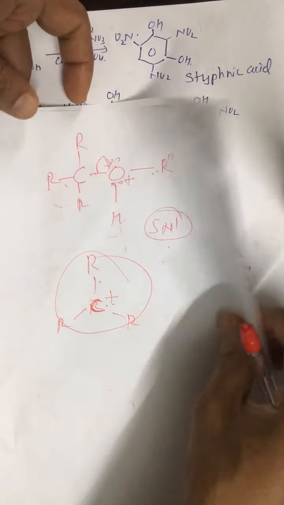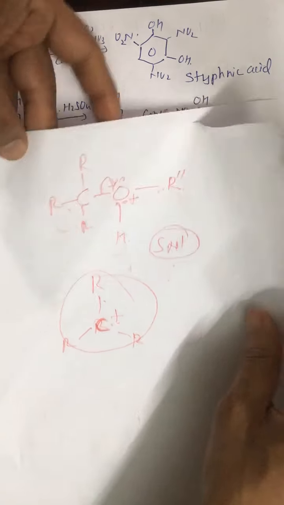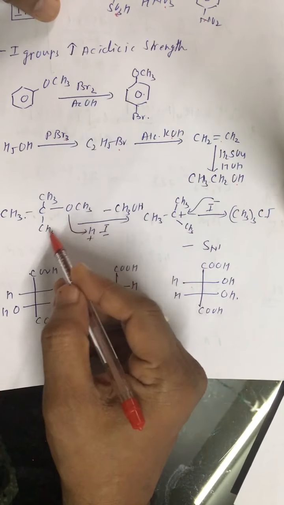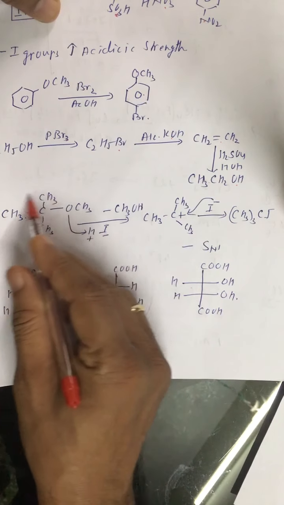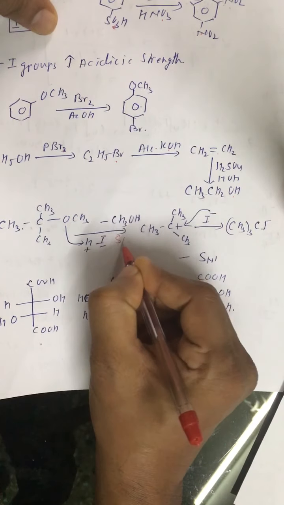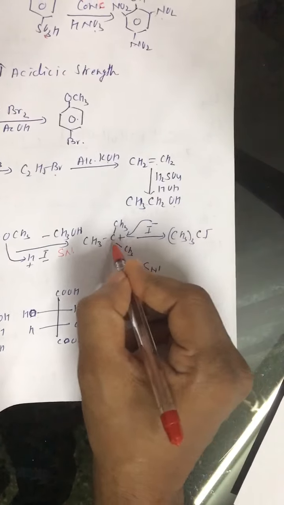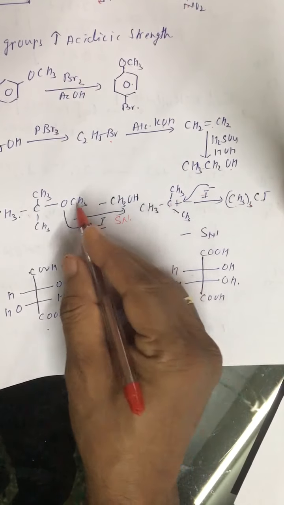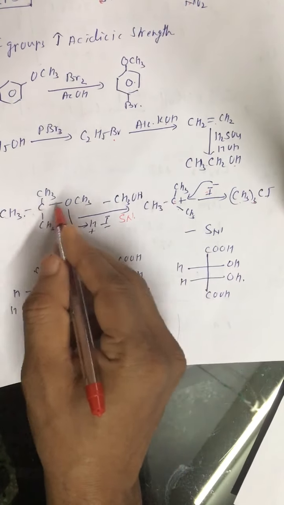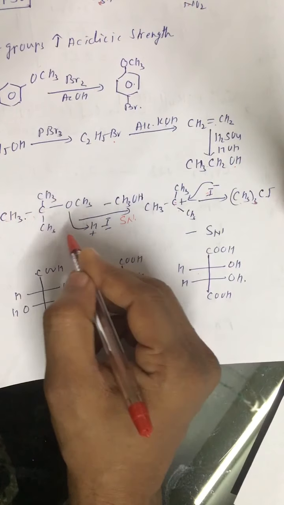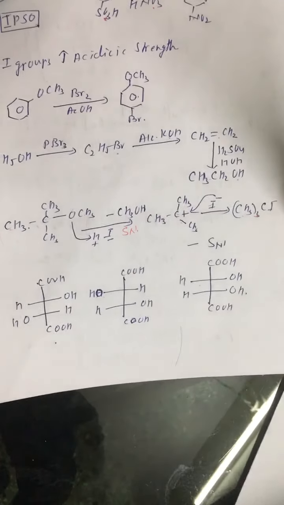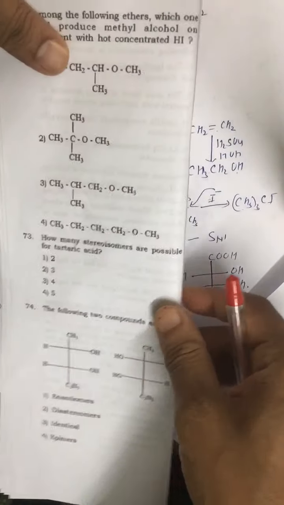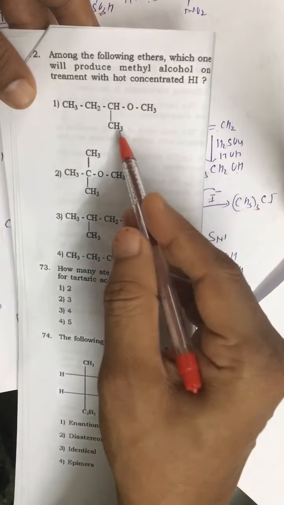Alright, so here let us look at the question. We have this CH3, this thing. So this is a tertiary alkyl group, so this is the SN1 mechanism. Initially we get a carbocation on which I negative attacks to give this iodo compound. So we get methanol if one of the alkyl groups is tertiary. So this was the question. The question was, in which case do we get methyl alcohol.